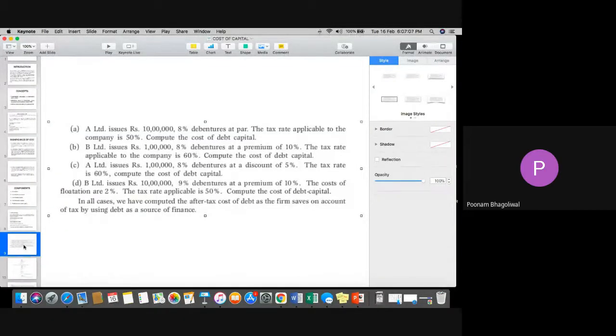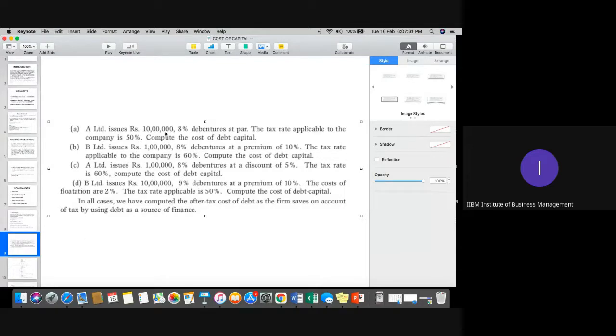See, first of all, what we have to do in this case is about this particular debenture. Okay. Now, yes, pardon. Okay, I'm discussing the first part right now.